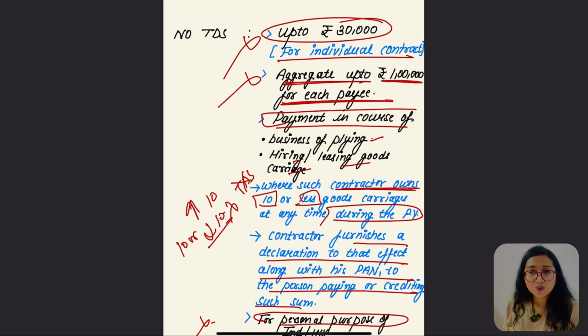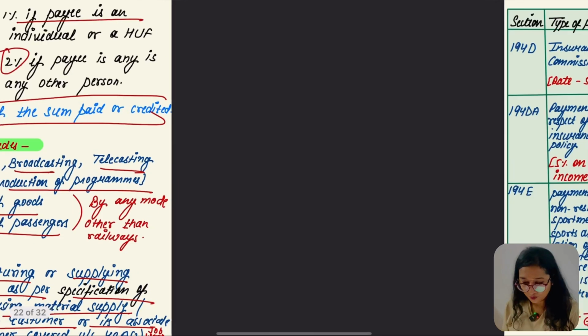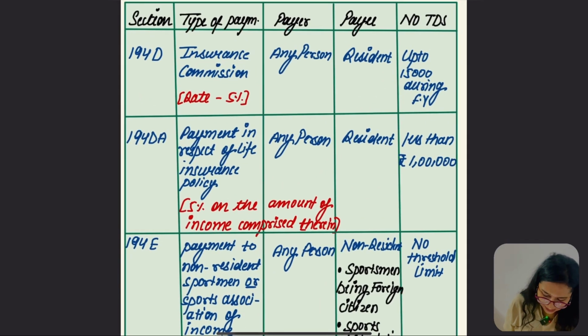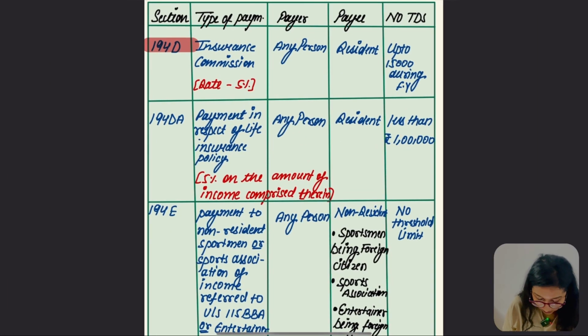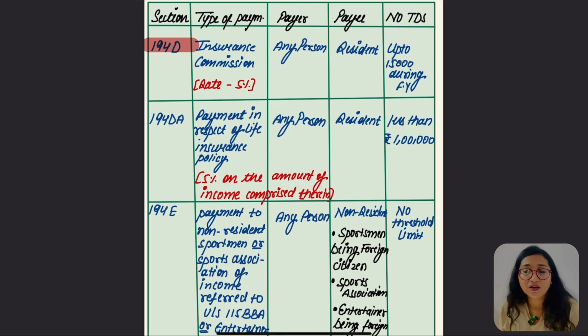So hope you are getting this section. Let's go for some similar sections here: 194D, 194G and 194H. Sections 194D, G and H have the same rate, which is 5%, and the same limit of 15,000.